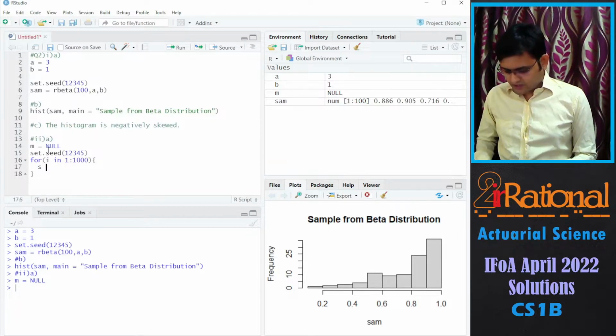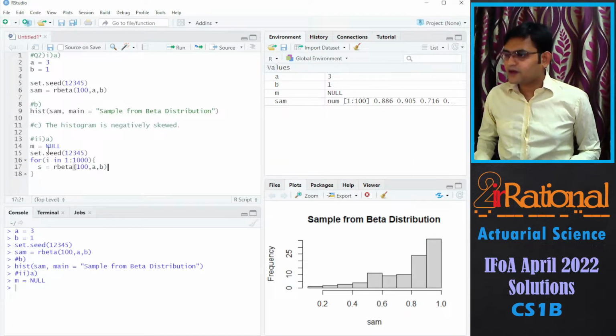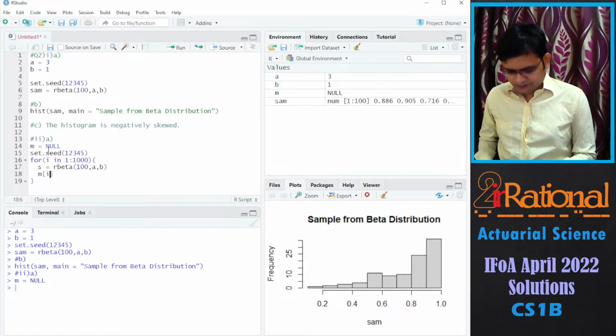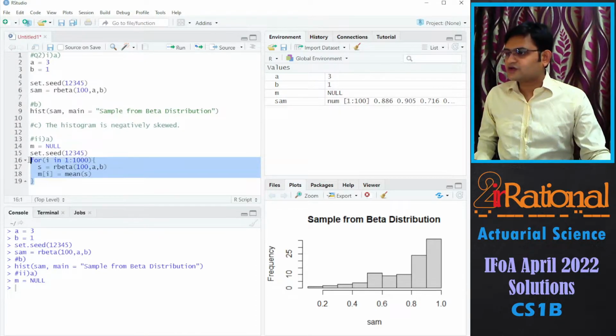We'll say our sample is rbeta, we want 100 values coming from the a, b parameters, then M's ith value should be the mean of S, and let's run this.